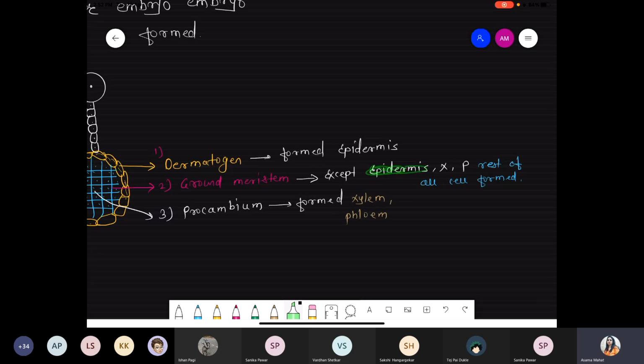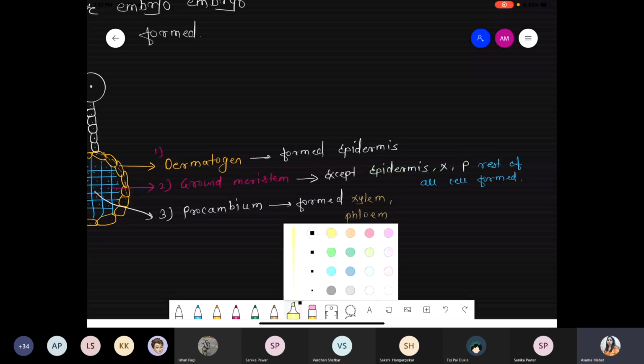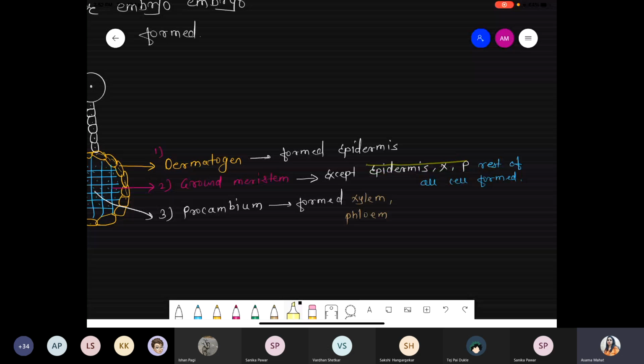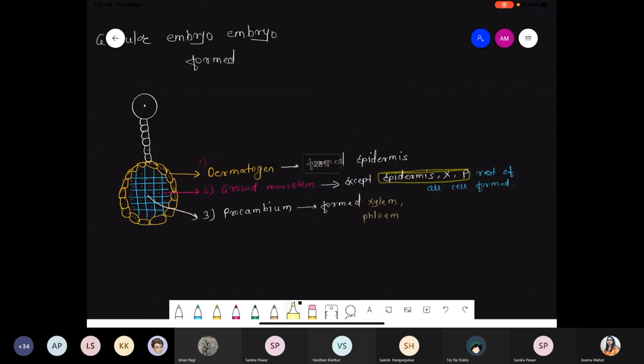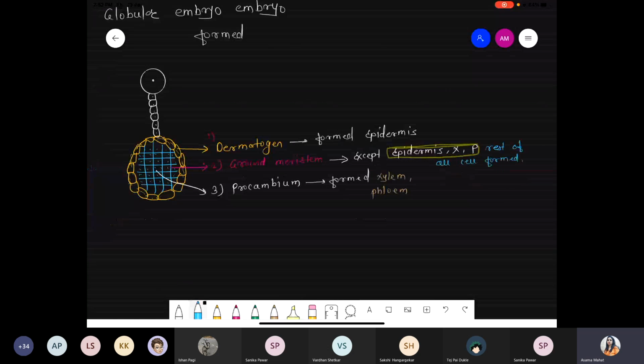So except epidermis and xylem and phloem, all the cells get formed with the help of the ground meristem. Any doubt? This was the structure for the globular embryo. Any doubt from the globular embryo?